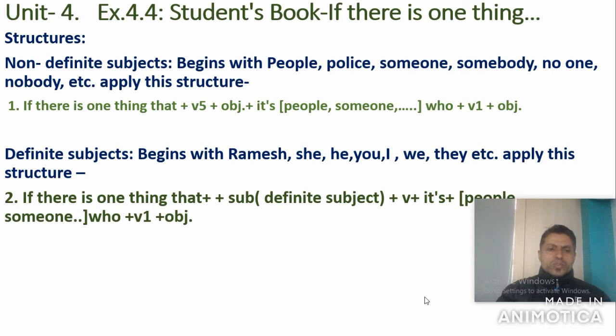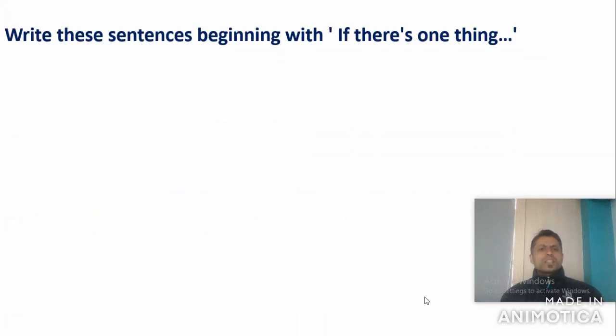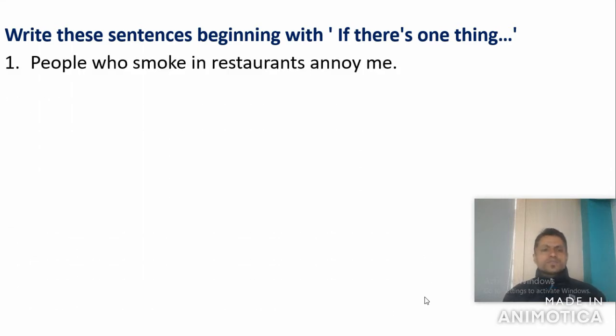Okay, my dear students, now look at here on the screen. Write these sentences beginning with if there is one thing. This is the question model even asked in your NEB examination or board examination. Look at the question very first.